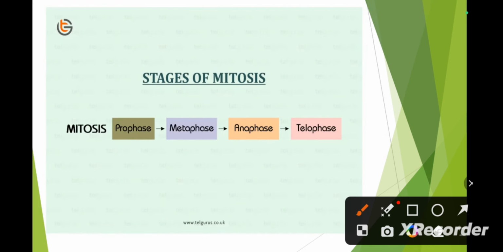Next come the stages of mitosis. Mitosis has four stages: prophase, metaphase, anaphase, and telophase. In each of the four stages, a specific kind of event occurs, and we have to remember that particular event. Now, I will explain all the four stages one by one.